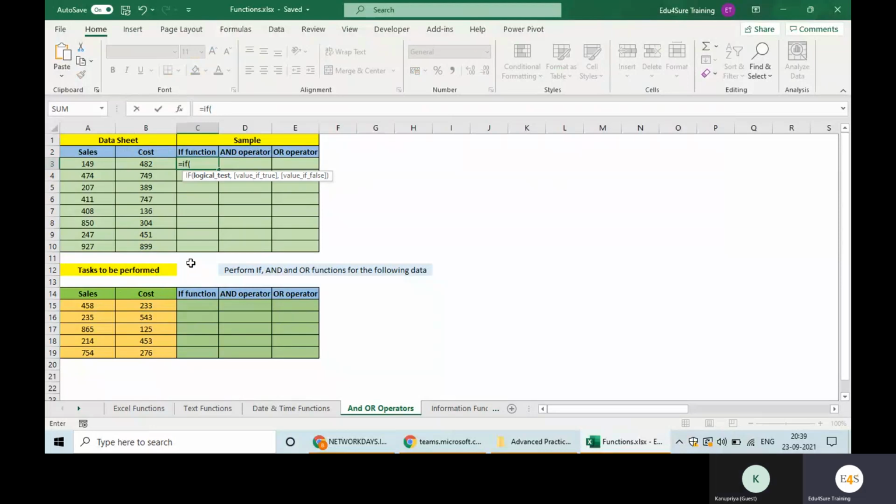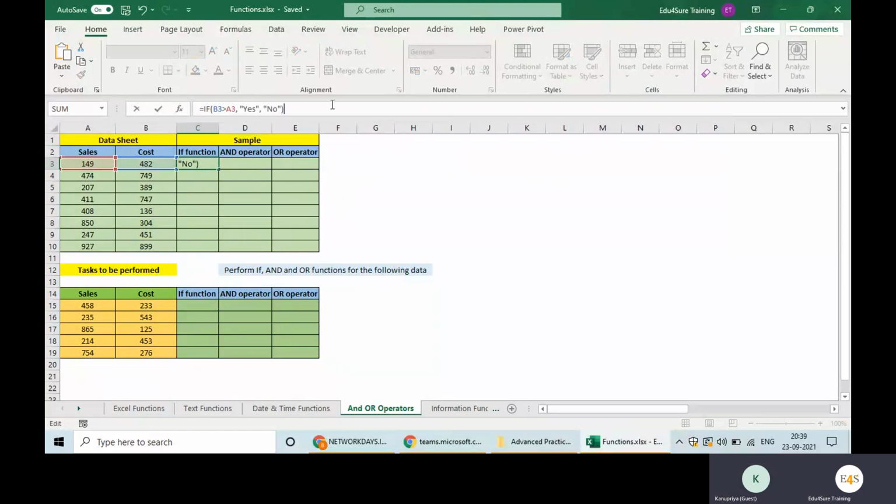So I want to check if my cost is greater than sales. I will write cost greater than this, so this is my condition. If true, the answer is "Yes"; if false, the answer is "No".